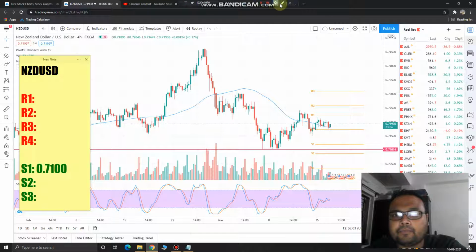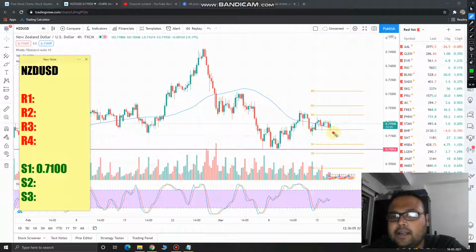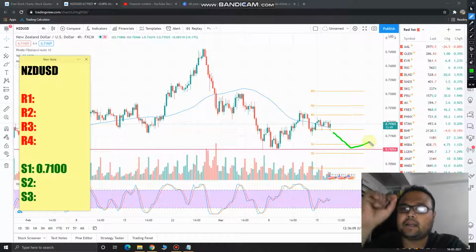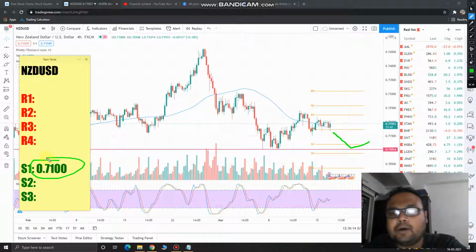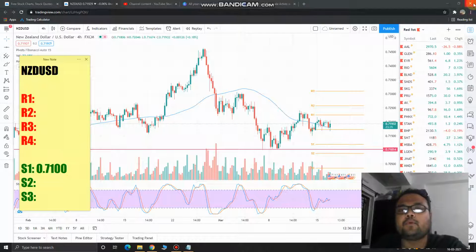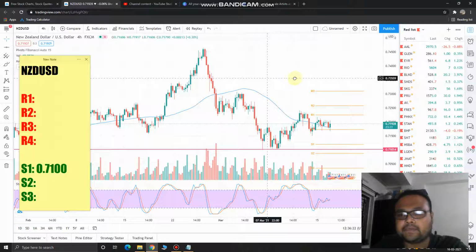Okay, just let the price come to the support level and bounce back from here. There is a good possibility that if market comes down to this 0.7100 level, okay, this level, there is a high chance that market will bounce back from here because there is a good support available at this price range.